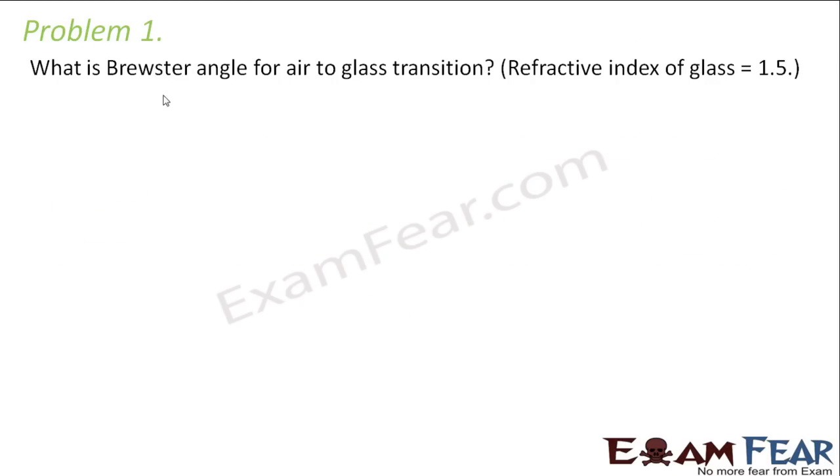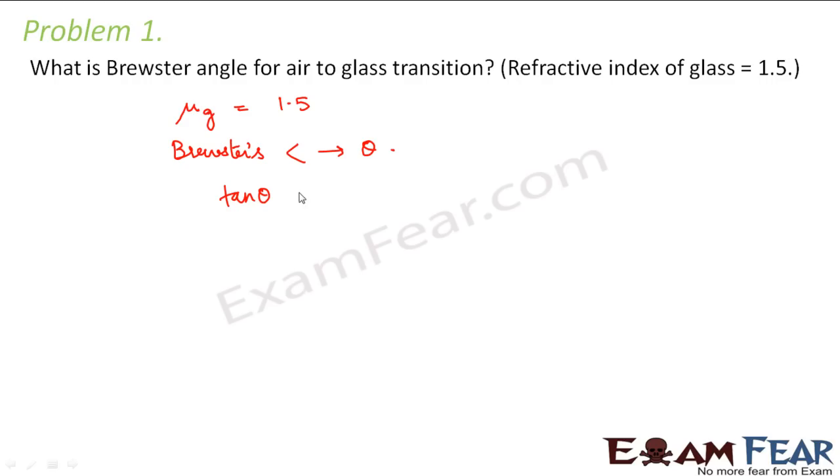The first problem states, what is the Brewster angle for air to glass transition? Refractive index of glass is 1.5. So in this, the refractive index of glass is given as 1.5. Let us suppose we denote the Brewster's angle as theta.